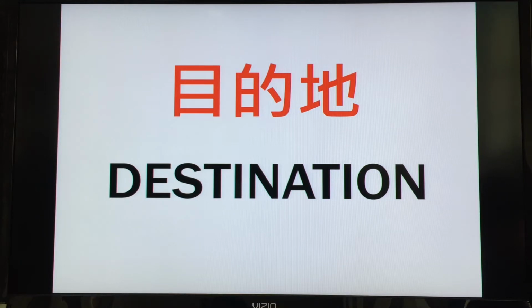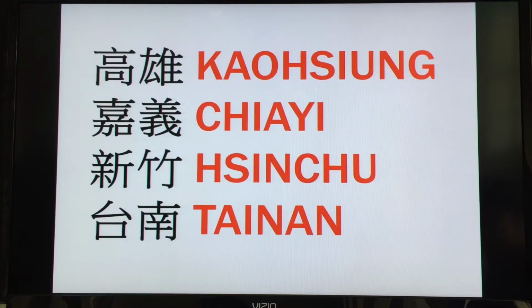The train starts here in Wanhua, and we have 4 destinations. 4 places that the train goes to. Here are the 4. The first one, in English, is Kaohsiung. The second one, in English, is pronounced Chiayi. The third one, in English, is pronounced Hsinchu. And the fourth one, in English, is pronounced Tainan. So one of these destinations will be yours.